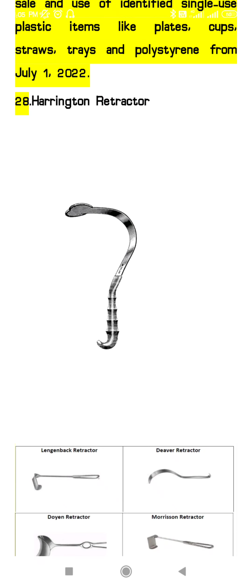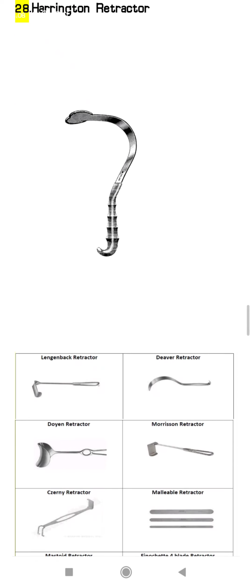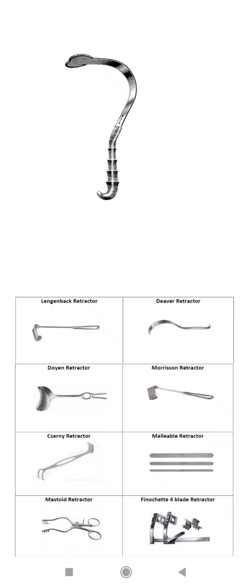Many students are confused about which image is given, either Deaver's retractor or Harrington retractor. The given image is for the Harrington retractor. Here you can see the Harrington retractor, and here you can see the Langenbeck retractor. You can remember the Langenbeck retractor through the first letter L, as the retractor also looks L shaped.